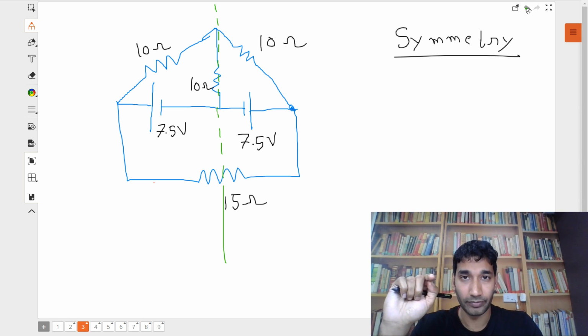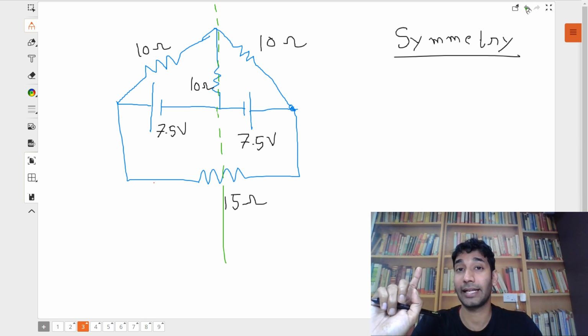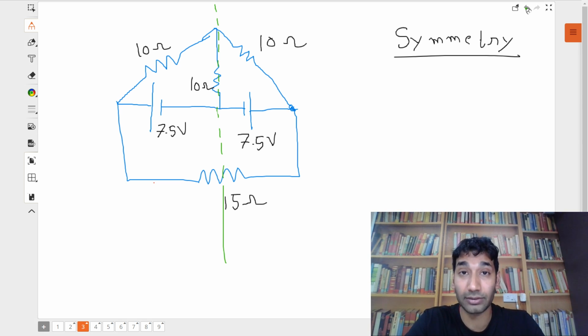Whenever two or more than two circuits are symmetrical, then the currents passing through those parts or those circuits are also similar. I repeat again, listen very carefully. Whenever two or more than two parts of a circuit are symmetrical, then current passing through those symmetrical elements will also be similar.